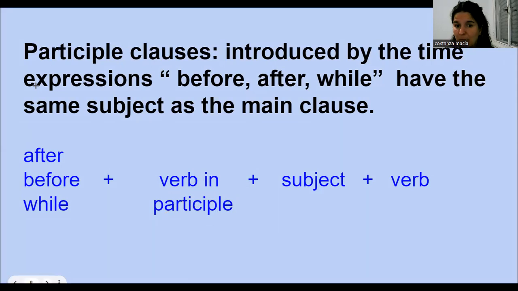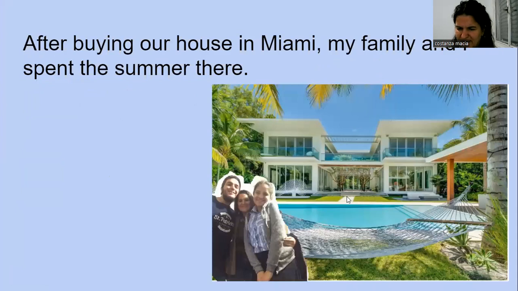After buying our house in Miami, this one, the second I think it was, my family and I spent the summer there. And you see, after buying, so first I bought the house and then I spent the summer there. So this is the clause. We can also say before. Before traveling, we visited someone. Or while, if it happened at the same time. While studying, I used to work, or I worked.